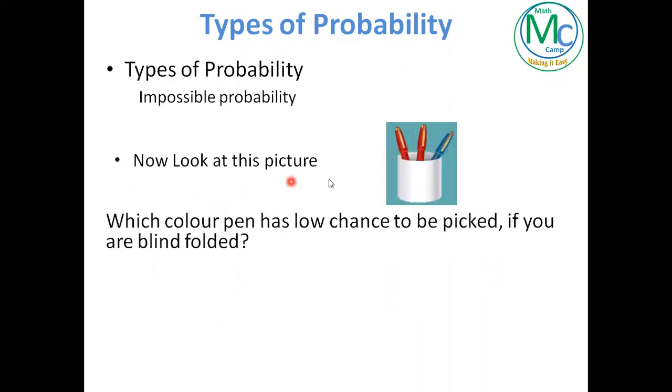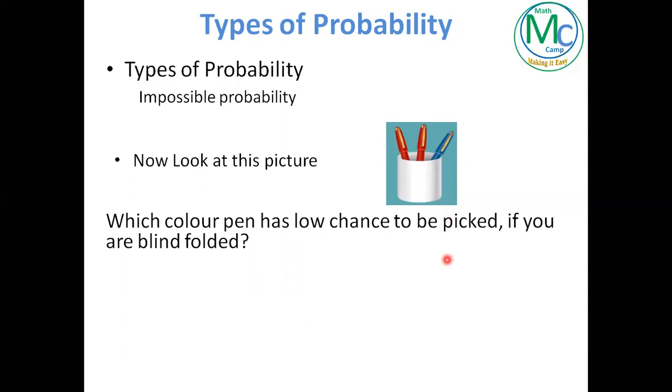Now look at this picture again. You can see 2 red pens and 1 blue pen. My question is, which color pen has low chances to be picked up? Again, keep in mind you are blindfolded. I'm sure you will say blue pen because there is only one blue pen while we have 2 red pens.